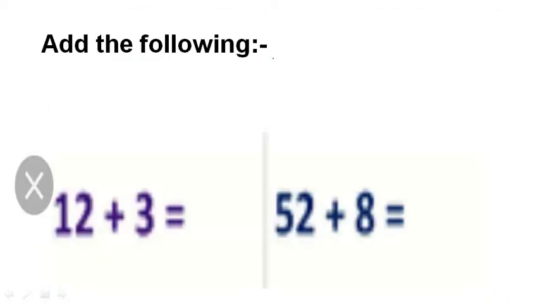Add the following. Now what should we do? We have to make oral counting, my dear students. 12, after that 13, 14 and 15. We should write 15. This is 52 plus 8. 52, after that 53, 54, 55, 56, 57, 58, 59 and 60. We get number 60.